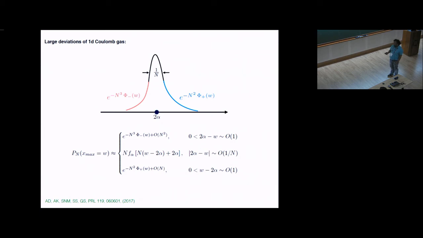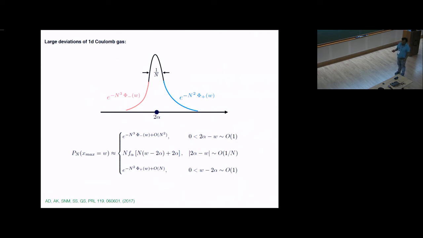And it turns out that in this direction, which is inside the bulk, the probability decays much faster, as e to the power minus n^3, the speed is n to the power 3, modulated by a large deviation function. Whereas on the other side, it decays as e to the power minus n^2, modulated by a function. This n^3 and n^2 can be understood from physical arguments. N^3 comes from the energy scale of moving one particle in this direction, whereas n^2 comes from the energy scale of pulling one particle in this direction.